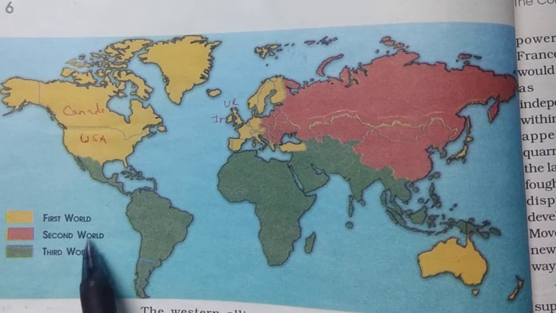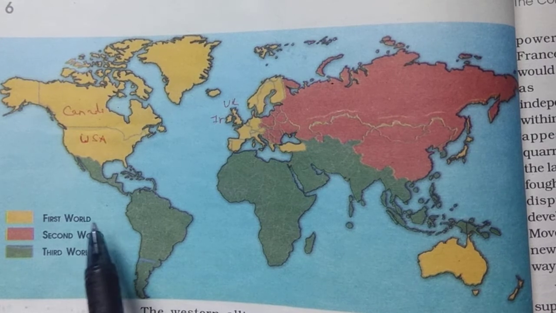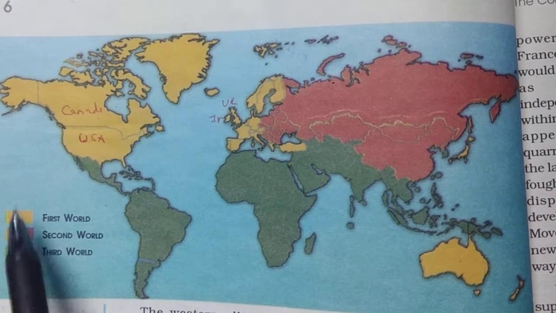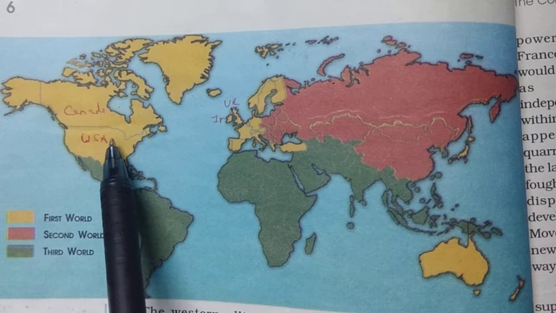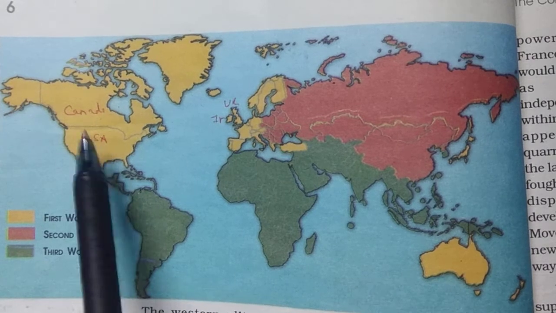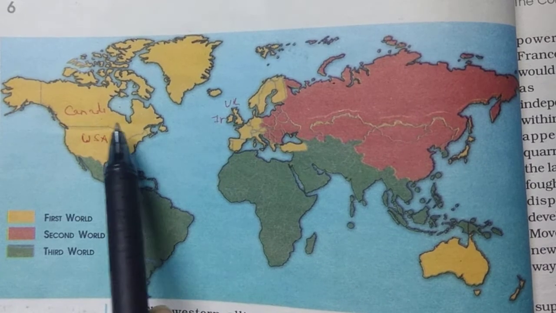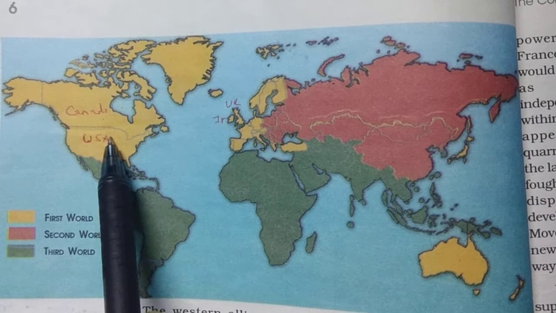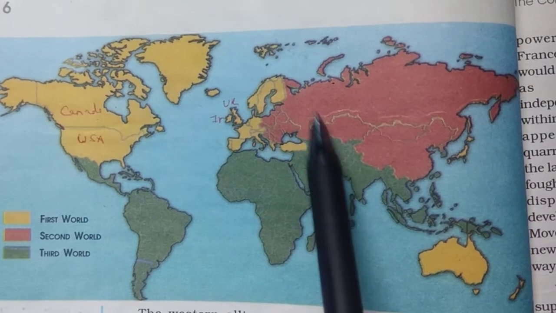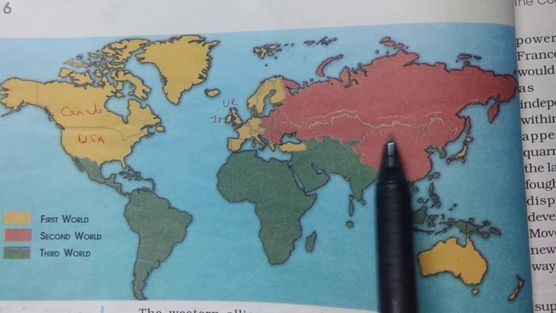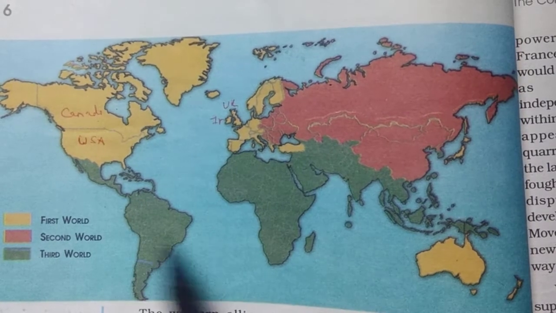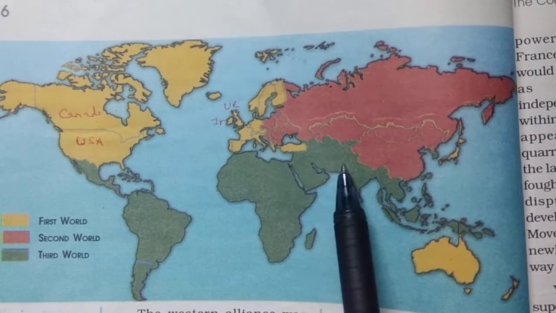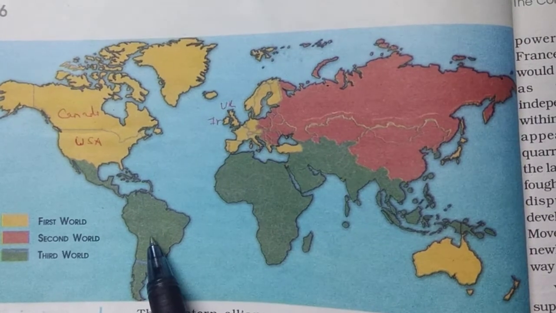This categorization was done on the basis of economic factors, and to some extent the political situation also. The yellow shaded part were called first world countries because these countries were economically more developed, and they were all Western Alliance countries, capitalist nations. The red shaded part were all communist nations, called second world nations. The green shaded part, you'll basically see the countries of Asia, Africa and South America.